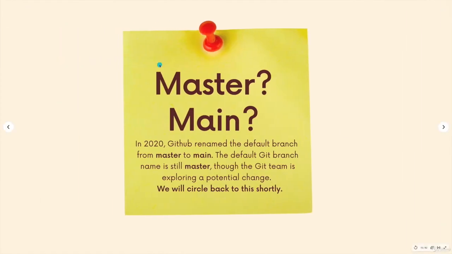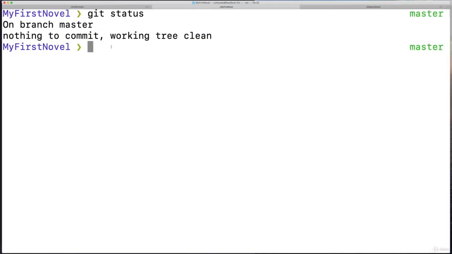However, there are conversations happening, and that may change in the future, and I will also show you how to change the default branch name if you want to do this. It's easy to do, but I'm going to wait until we talk a little bit more about branches. I don't want to talk about renaming and changing branch names before we even really understand what they are. So we will come back to this, but I want to bring this up because in most of the documentation, tutorials, and videos that you see out there, you will see the term master branch as the default branch name. And over time, more and more people will likely adopt main. So we'll put a pin in that for now. And my slides are going to continue to use master just because it is what your Git is going to show you, branch master. But once we get to GitHub, we will use main.